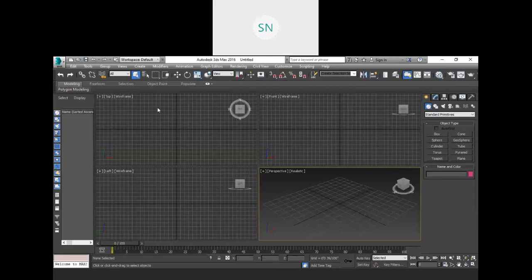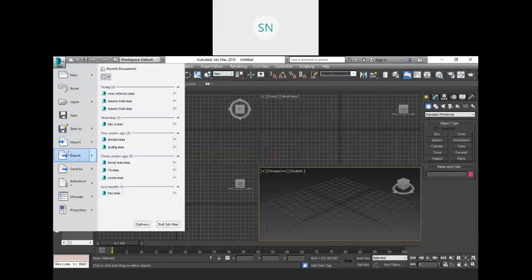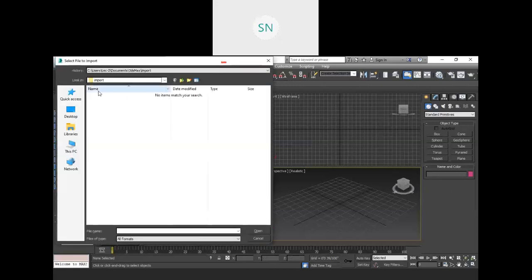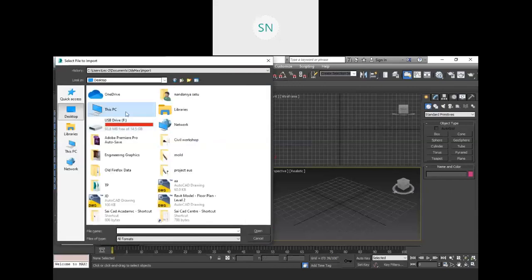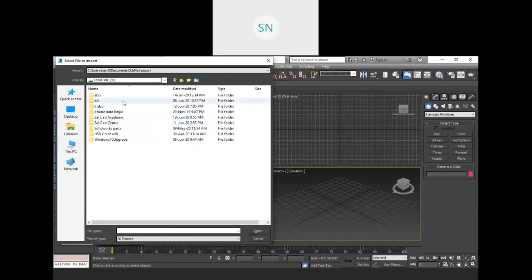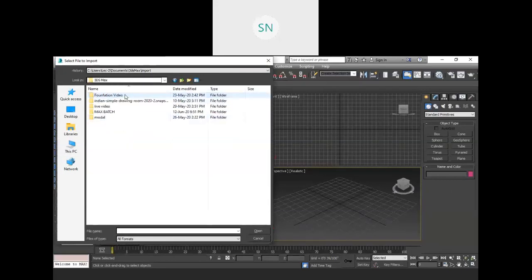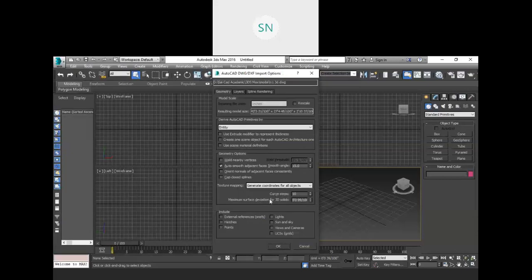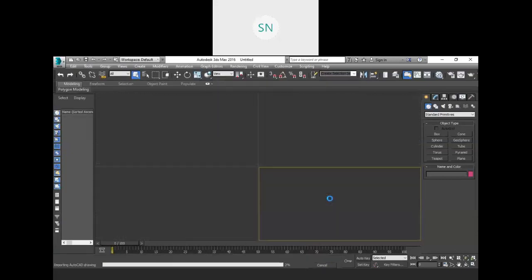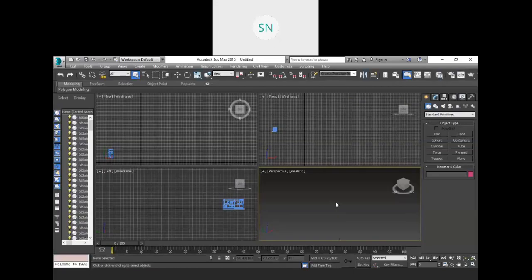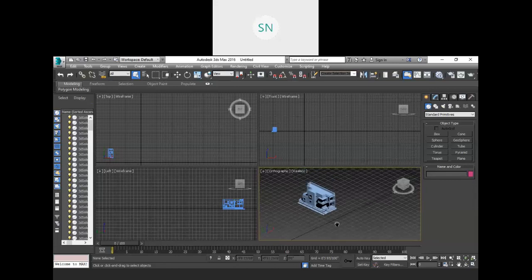So let me call that model again, import, and that model is over here. Choose the entity options and okay, and go to the orthographic view and take this zoom.